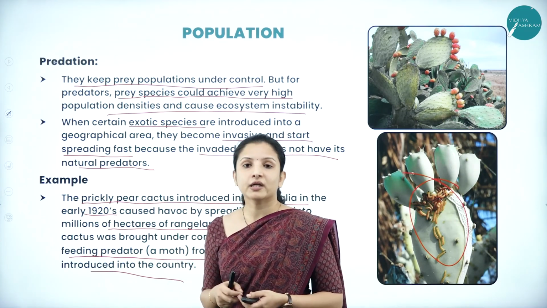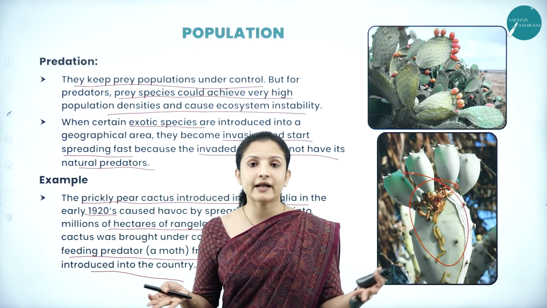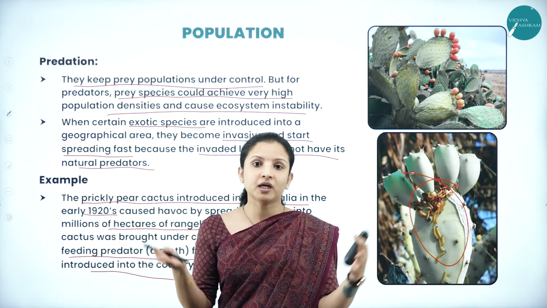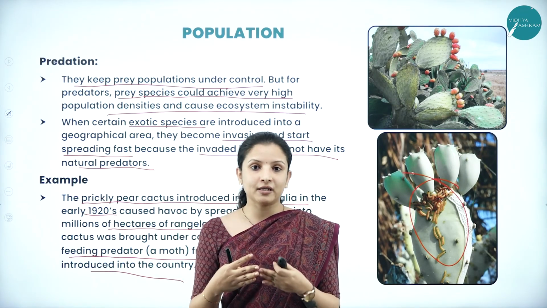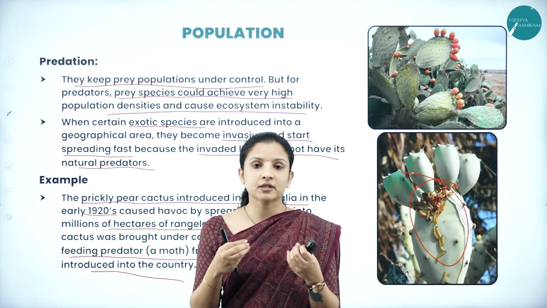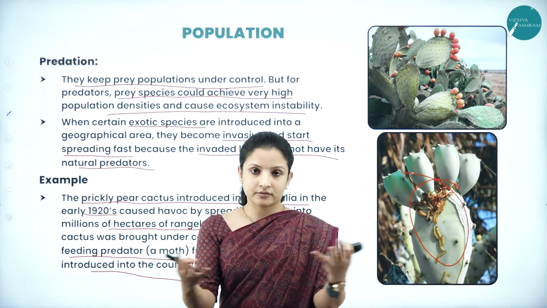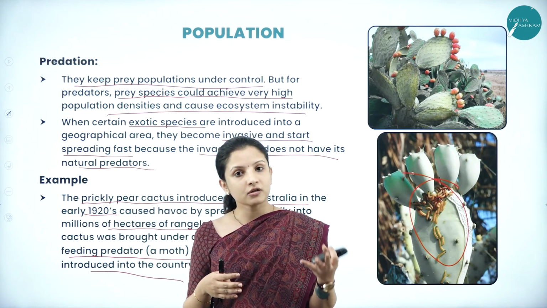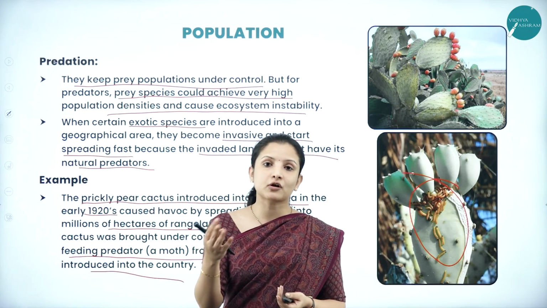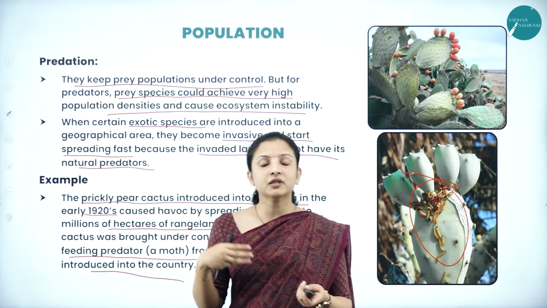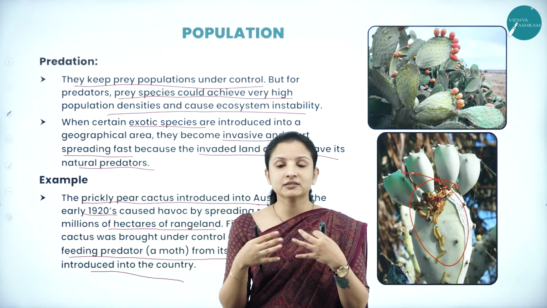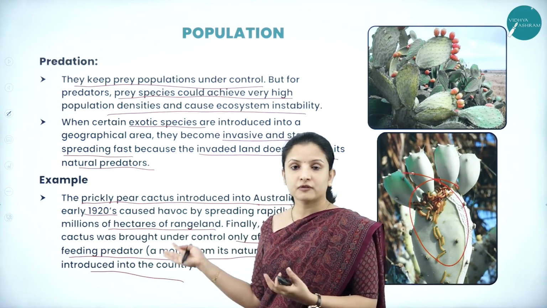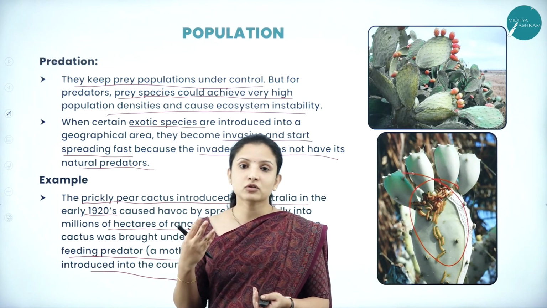One more example that we can take is in India, that is Lantana camara. Nowadays in forests you can find them growing abundantly, and it is a havoc to the animals because it has a lot of thorns and the animals can't pass through it. The traveling area of the animals has completely reduced because of that particular plant. Not just that, the plant contains poison which is toxic to the animals, and that is why the animals can't feed on these plants. And these plants have become so invasive that whatever tiny herbs are there are perishing because of the overgrowth of Lantana camara. So that is also one example.